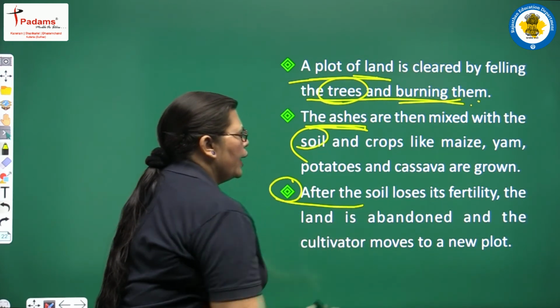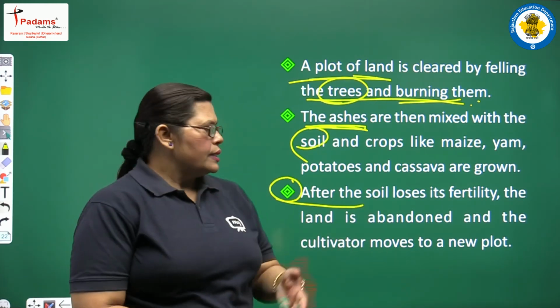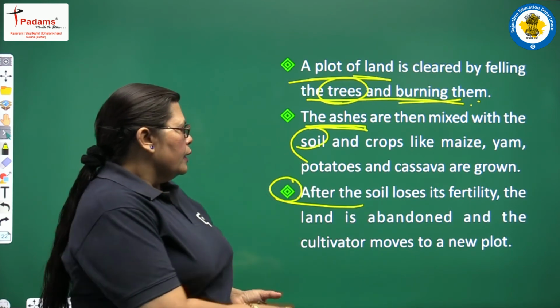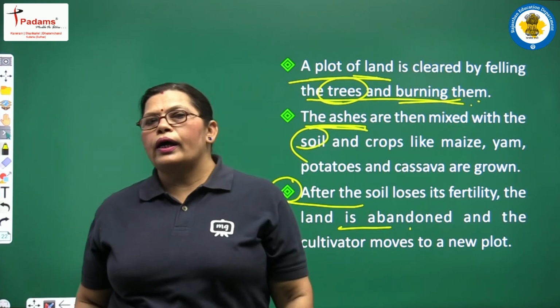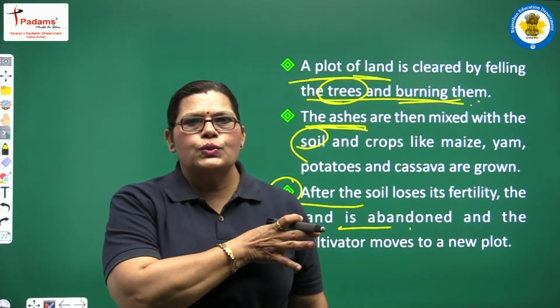When we are talking about the soil's fertility, then what happens? See here, after the soil loses its fertility, the land is abandoned and the cultivators move to a new plot. It means shifting cultivation, students.